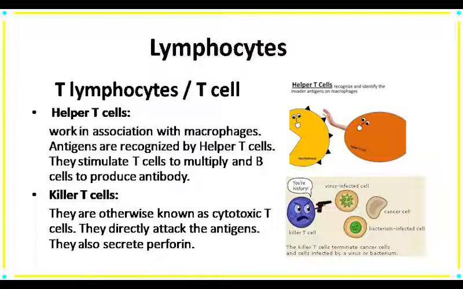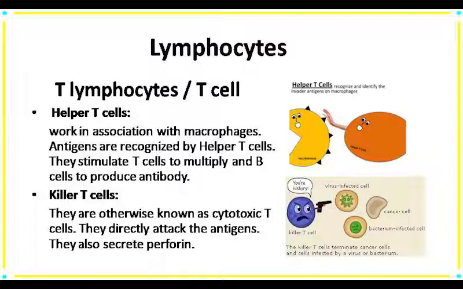Now the next is killer T cells. The killer T cells are otherwise known as cytotoxic T cells. They directly attack the antigen and they are stimulated by helper T cells. They secrete a substance known as perforin.